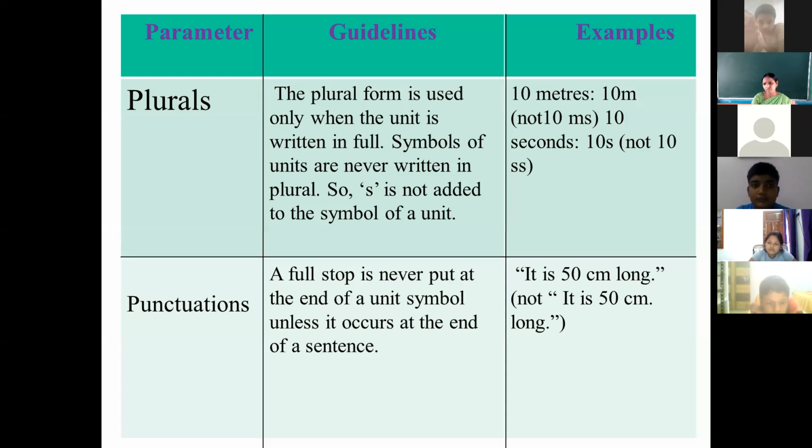Because whatever physical quantity you use, in every physical quantity there is a measurement, and an expression of that measurement. And as you know, whenever we express the measurement of any physical quantity, two things are there: first, magnitude, and second, unit. So unit has equal weightage as magnitude. So you must write the correct unit. Today's homework is this: that you learn all the guidelines which we have done.